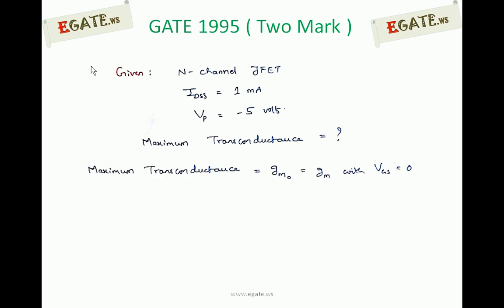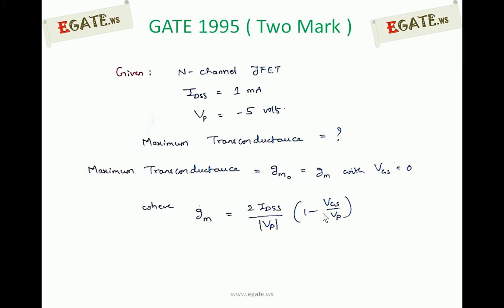Maximum transconductance is indicated as GM naught. That naught implies we are applying VGS as 0 volts. Whenever VGS is equal to 0 volts, the transconductance will be maximum. So GM with VGS equal to 0 is treated as maximum transconductance, indicated with GM naught. We know the equation for transconductance as GM is equal to 2 times IDSS by VP into 1 minus VGS by VP.